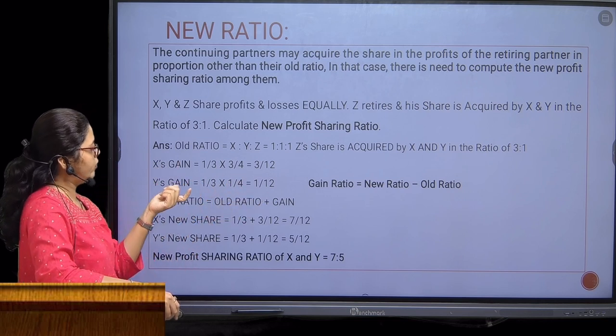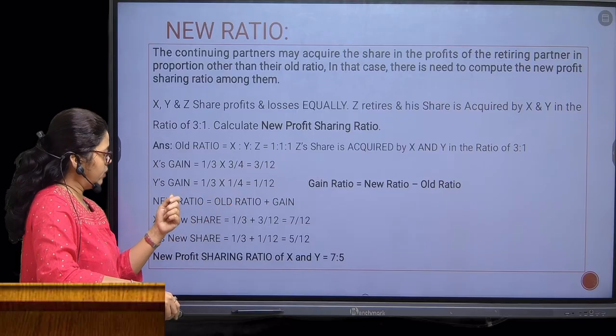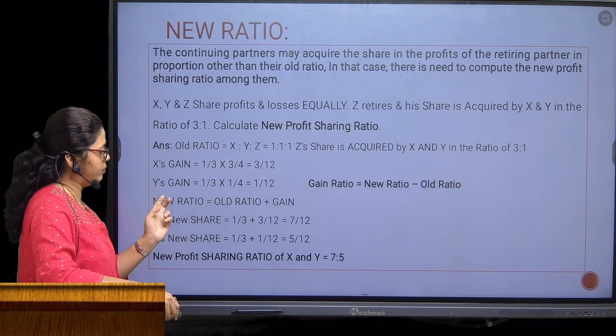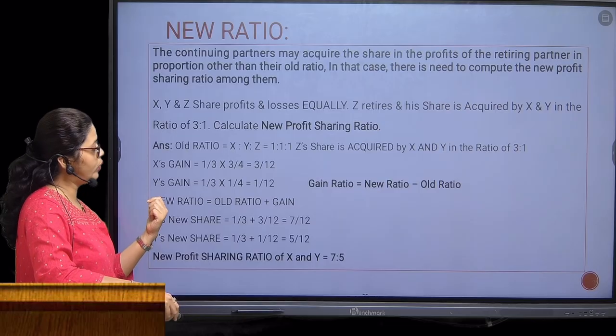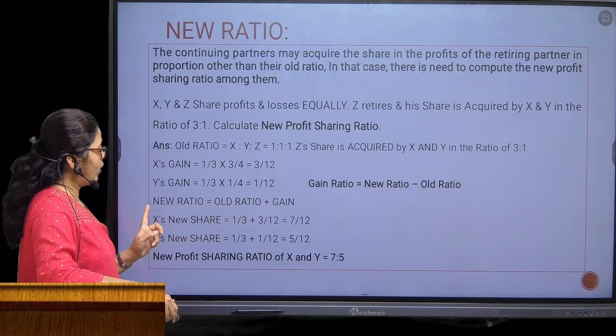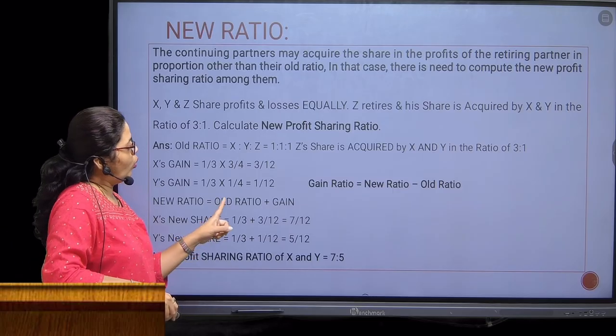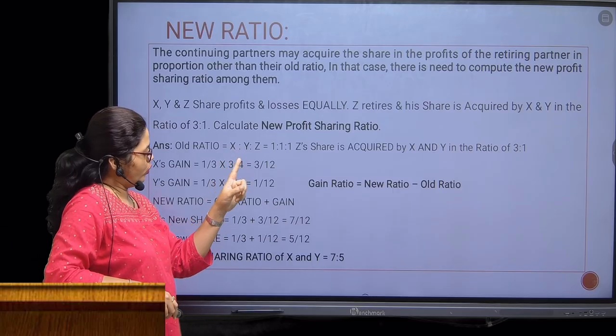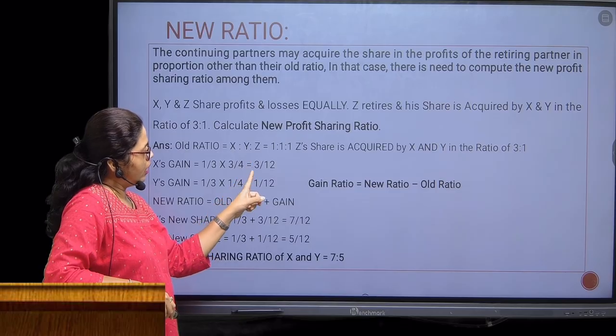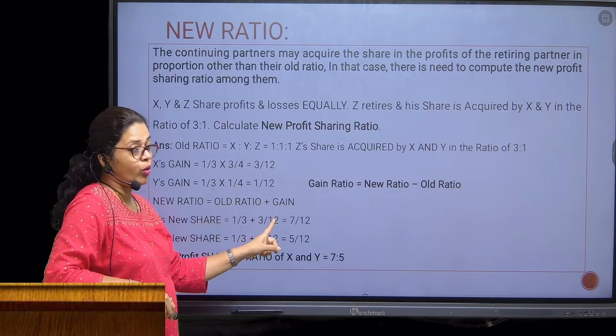So your gain ratio will be 3:1. Now I am not finding the gain but the new ratio, so I have to rearrange my formula. New ratio is equal to old ratio plus gain. X's new share will be: old ratio is 1:1:1, so 1/3, and gain I have found is 3/12.